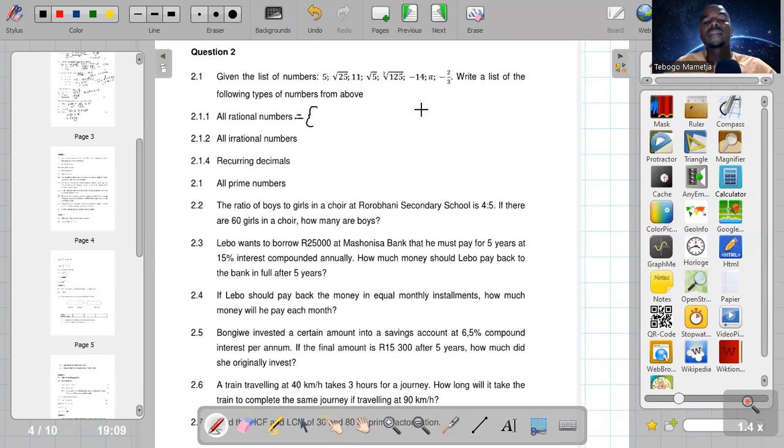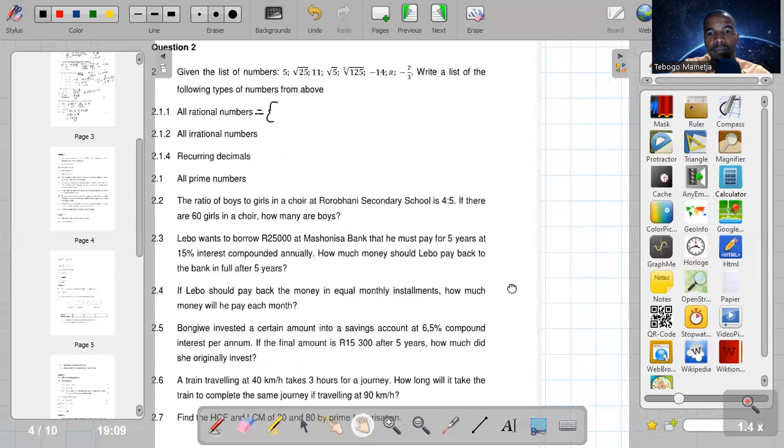Guys, you remember the rational numbers. They say rational numbers are the numbers which can be written in the form A over B. Let me write them. They are the numbers which can be written in a form A over B. But we know that B can never be 0, because once you divide by a 0, it becomes undefined, it becomes non-real. So any number which can be written in a form of a fraction.